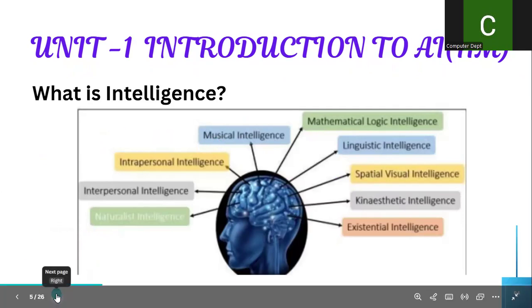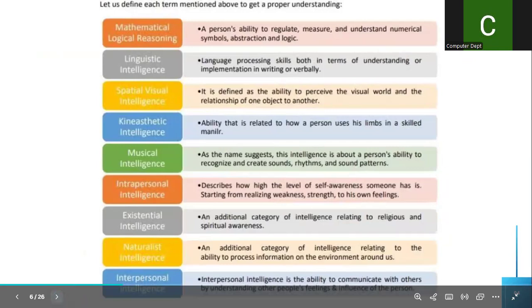So first, what is intelligence? A person who is gaining knowledge with experience, then we'll call it intelligence. So here totally we have 9 types of intelligence. What are these 9 types of intelligence? First one is mathematical logical reasoning.